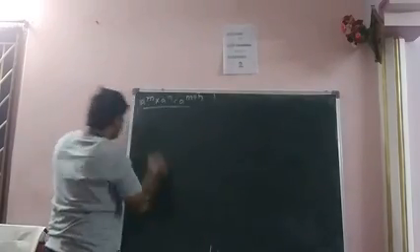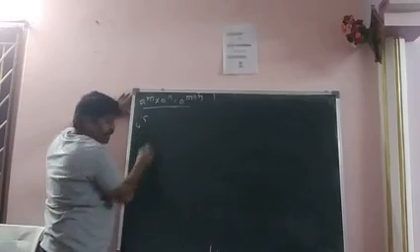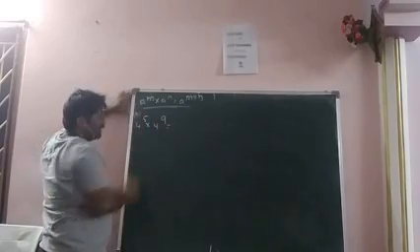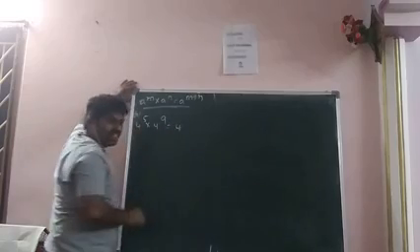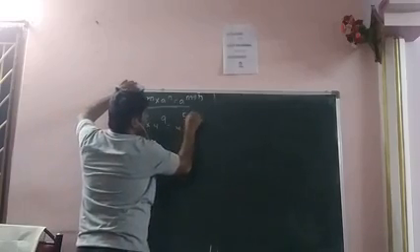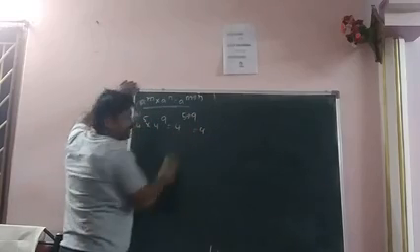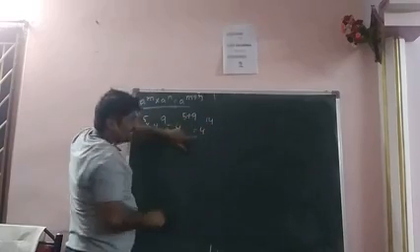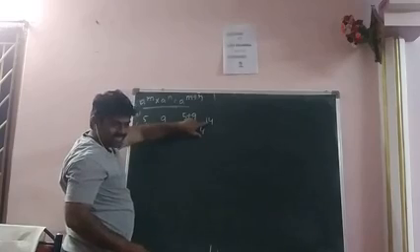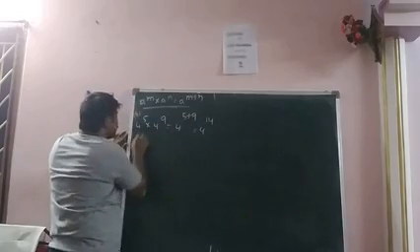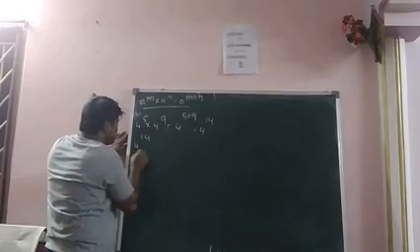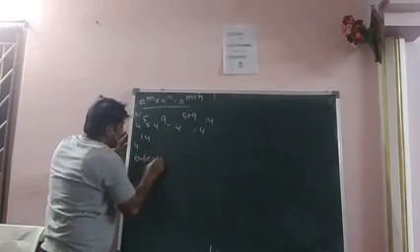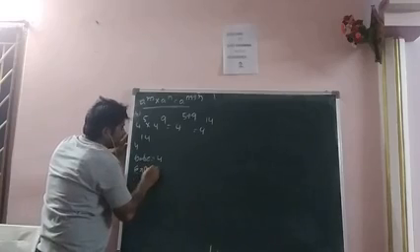Next, suppose there is 4 power 5 into 4 power 9. What is the answer? 4 to the power of 5 plus 9. What is the value? 4 to the power of 14. What is the base? 4. What is the exponent? 14. So in this 4 power 14, the base is nothing but 4 and the exponent is 14.